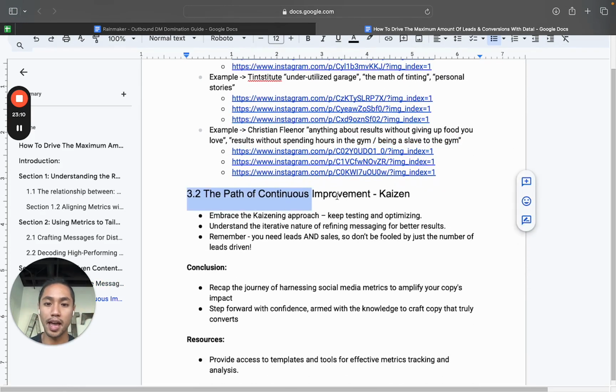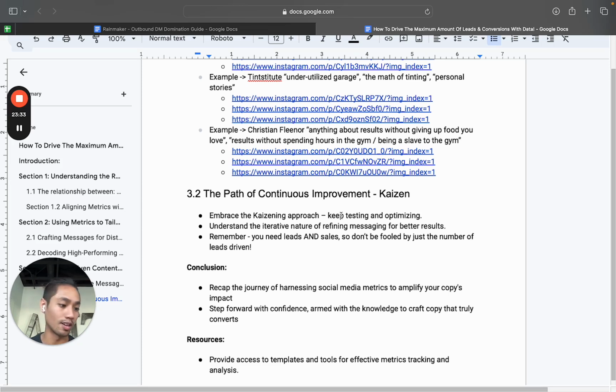So we'll go right into the path of continuous improvement, Kaizen, right? So this is a philosophy that I fully believe in, right? And just the idea of like, we want to get 1% better every single day, right? And so you're going to have to Kaizen this a little bit, right? You're going to try ideas and it's going to bomb, right? And that's totally okay. Because for as many times as you bomb, there's also going to be ones that hit and do super good, right?